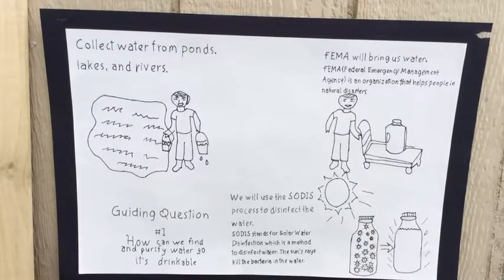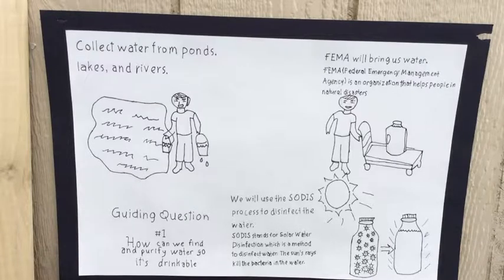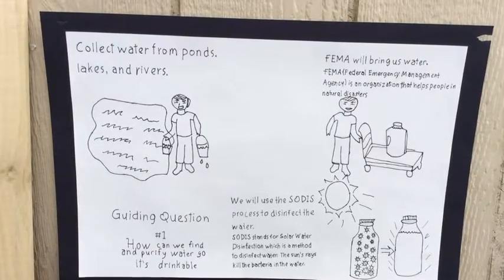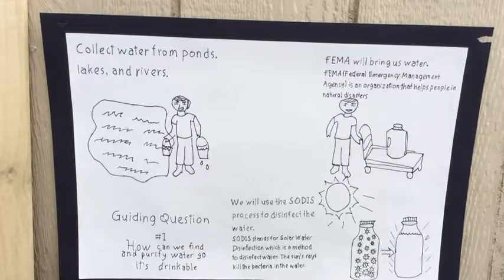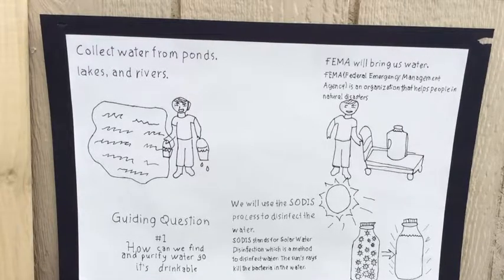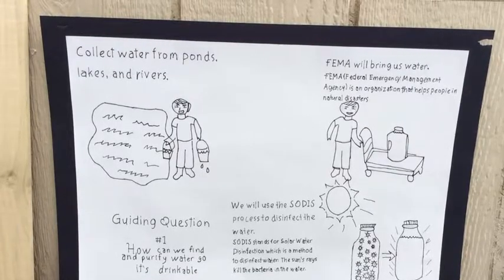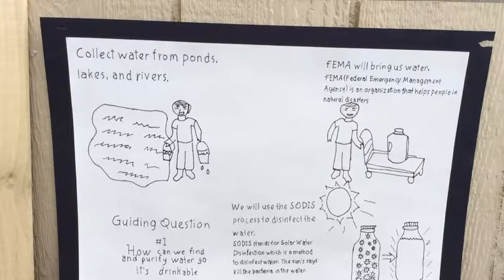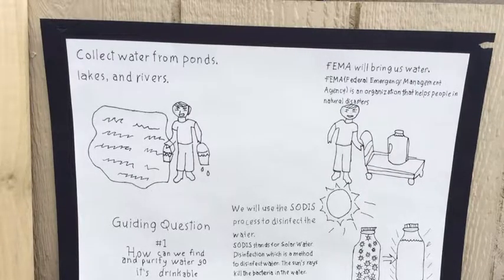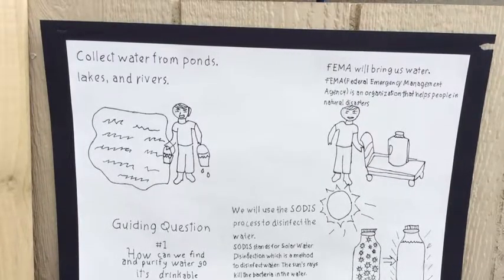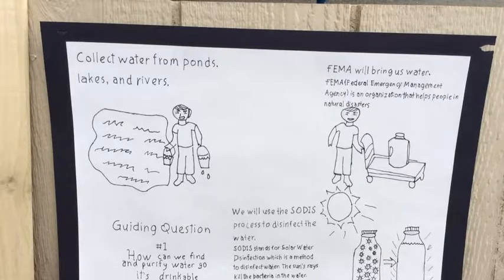Leave it directly in the sun for 6 hours, but if it is cloudy, it has to be 2 days. The water purifies because the sun's UV rays will kill bacteria and will make it safe to drink. FEMA will also bring us water from trucks in our Artaz parking lot, but this will be weeks later, so we need our own way to get water.